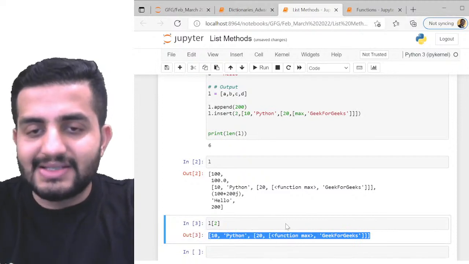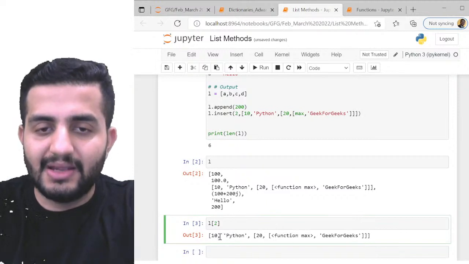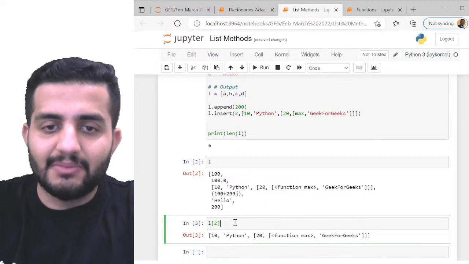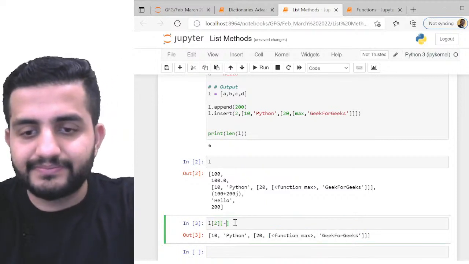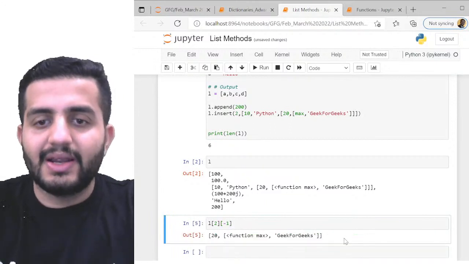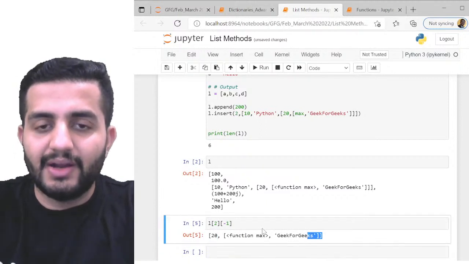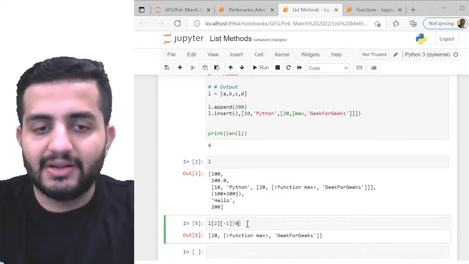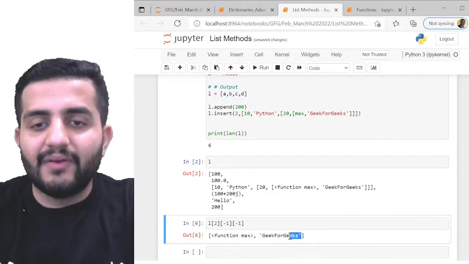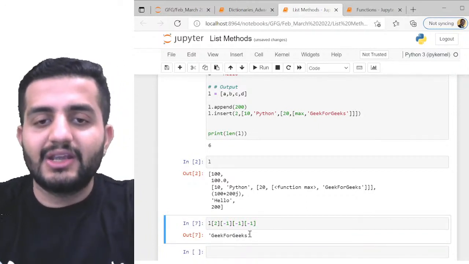Now in this inner list, if I have to access GeeksForGeeks, this is coming under the third element. So this is my first element, second element, this entire thing again my third element, right? So I can simply write -1 from here, -1. So I'll get this part, okay? Now in this list again I have two elements, 0 and 1. So I can also write again -1 here, last element. So still I'll get this function in GeeksForGeeks. Again, if I want GeeksForGeeks, I can write again -1. So I'll get GeeksForGeeks now.